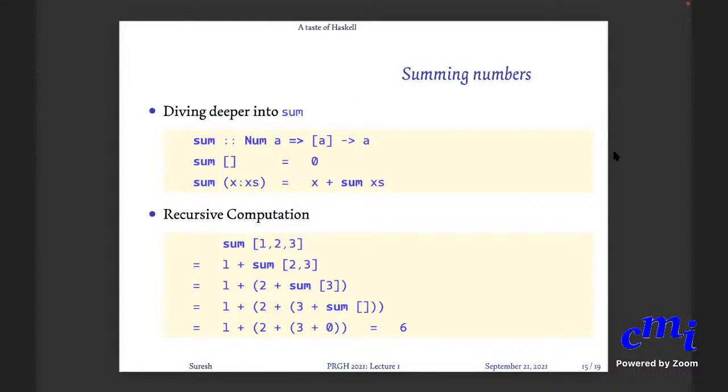I have a question. The x in xs, is it somehow related to the first x, or is it completely irrelevant? No, it is completely irrelevant. You can have anything. You can say x colon L also. It is just a name. But usually you say x colon xs to remind you that this is one element, this is multiple elements. That's all. You could write x colon ys, and the compiler will still accept it, but somebody who reads it might be a little confused.